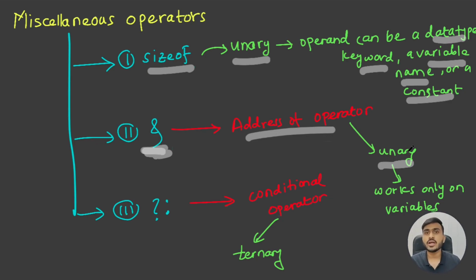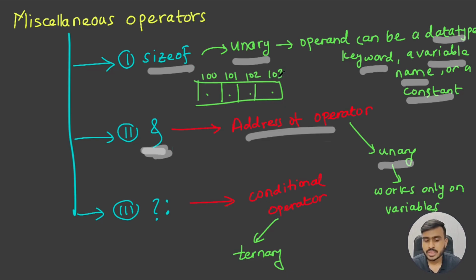Okay, now whenever your variable gets some memory, your variable is going to have some addresses. Let me show you how. So let's say you create a variable of integer type. Let me just draw it over here. We know that for an integer variable we get 4 bytes, right? So let's say these are our 4 bytes for our integer variable. Now each and every byte is going to have a unique address. Let's assume the first byte has address 100, then this one is going to have 101. See, addresses are going to be consecutive, right? So if this is 100, then this must be 101, then this is going to be 102, and this is going to be 103.